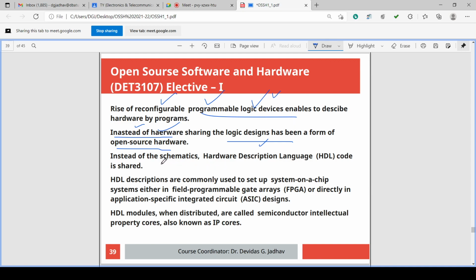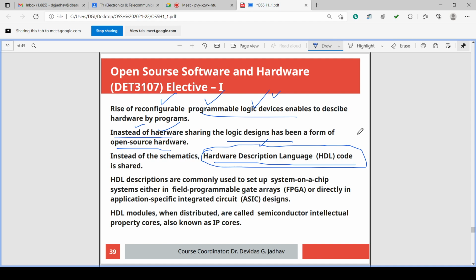So instead of schematic, hardware description language code is shared. That HDL code is shared. ICs are manufactured, fabricated using some language. What you want to manufacture in the IC, you can program.